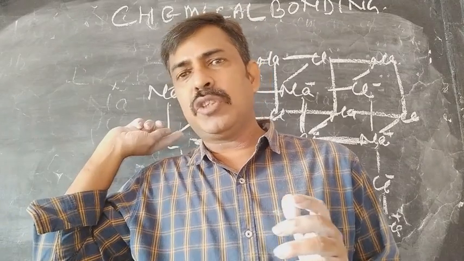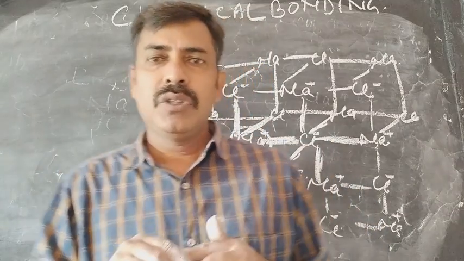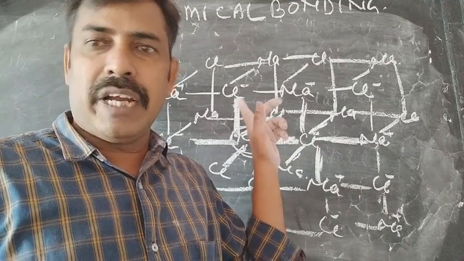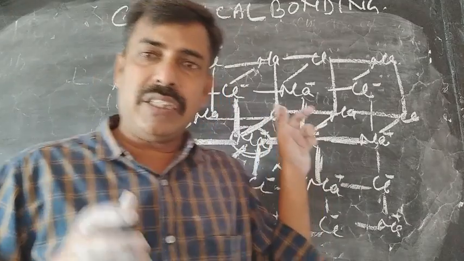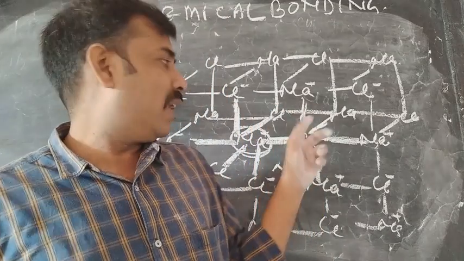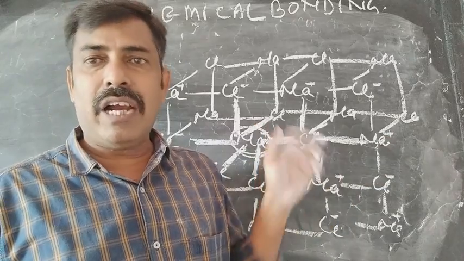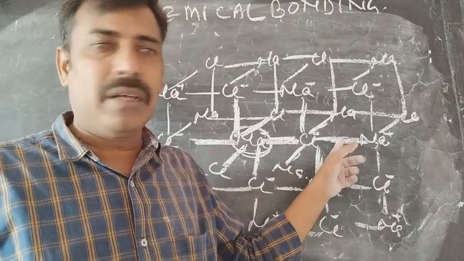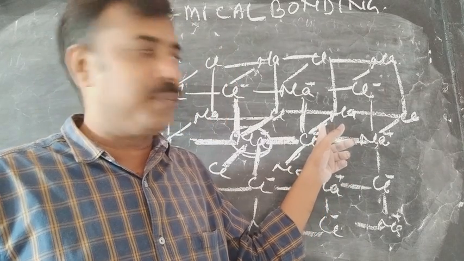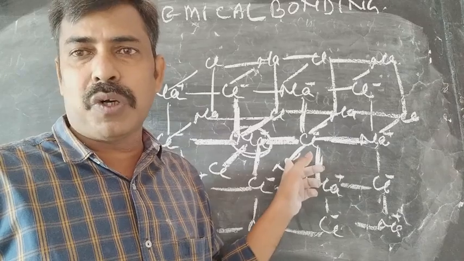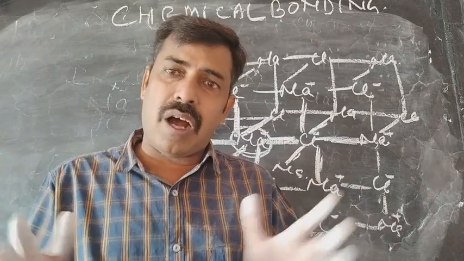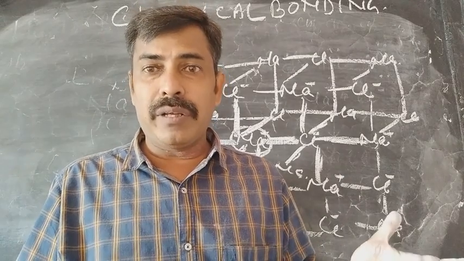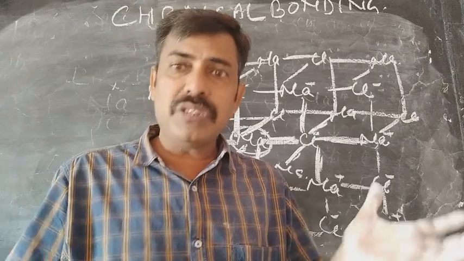But when you see this ionic species, you can see that all the attraction forces are ionic. That means very strong attraction forces, suggesting that the melting point will be very high, and all the attraction forces are identical. That means the temperature at which this bond is going to break, the same temperature will be needed for breaking this bond, this bond, this bond, and this bond. With the same temperature all the bonds will break, and that will be like an exploding condition. वो explosion सा हो जाएगा.